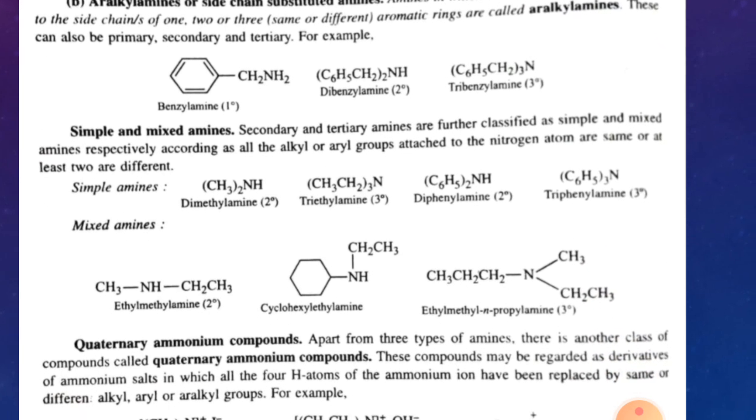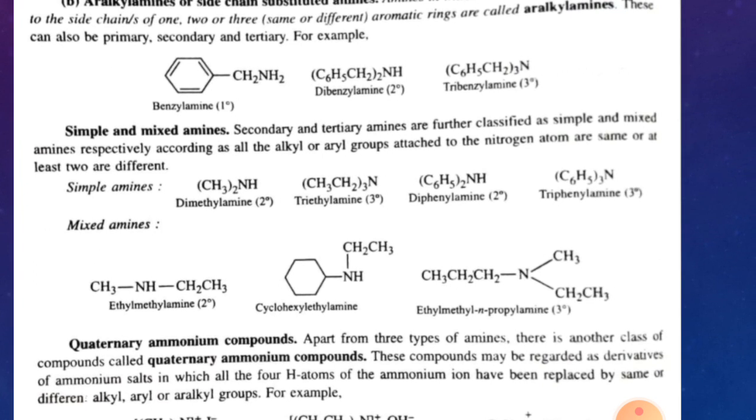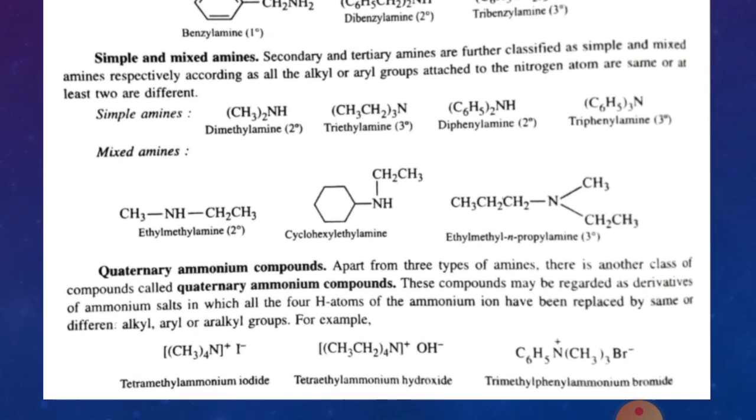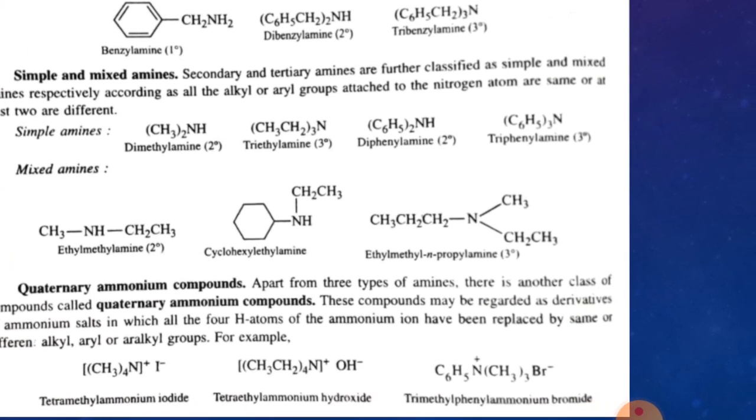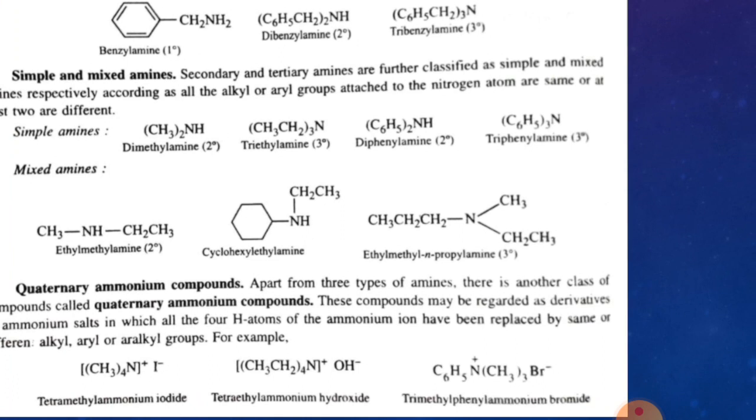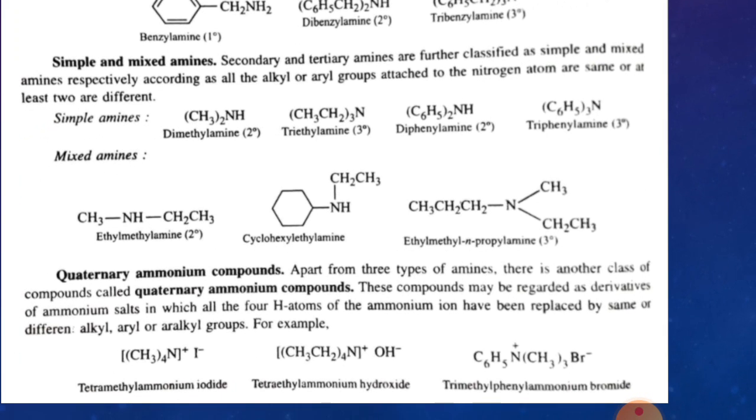Then simple and mixed amines are also there. For example, secondary and tertiary amines are also known as simple and mixed amines. These are examples of simple amines, just like dimethylamine and triethylamine, and the mixed amines are those in which both aliphatic and aromatic systems are there.